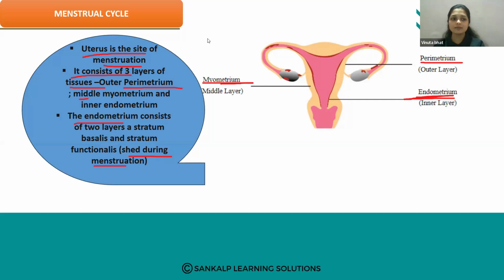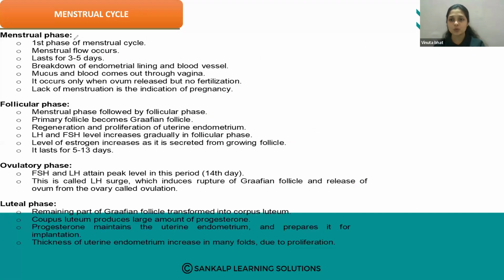There are four different phases of the menstrual cycle. Let us see the four different phases. The first one is the menstrual phase. It is the first phase of the menstrual cycle, and in this phase menstrual flow occurs, meaning menstruation, where mucus and blood come out through the vagina. It lasts for 3 to 5 days.